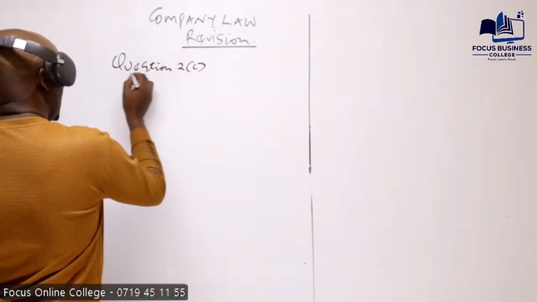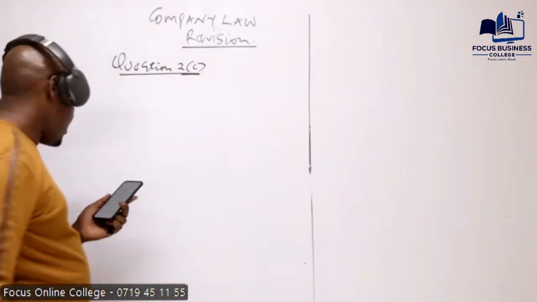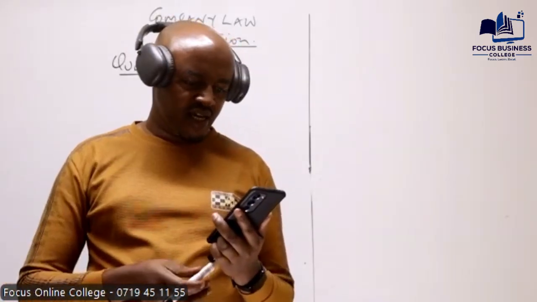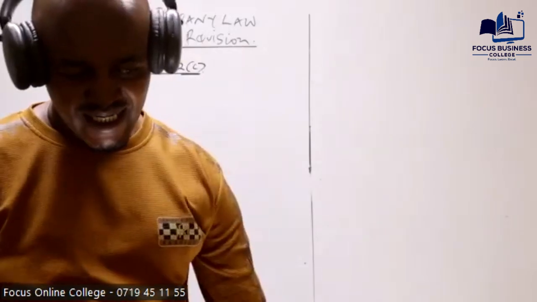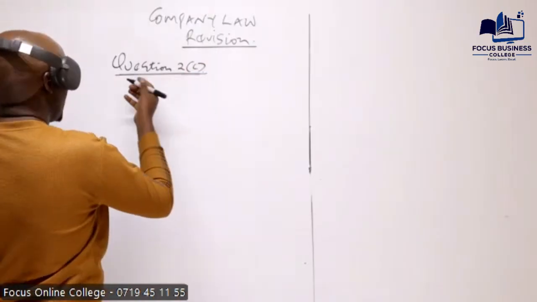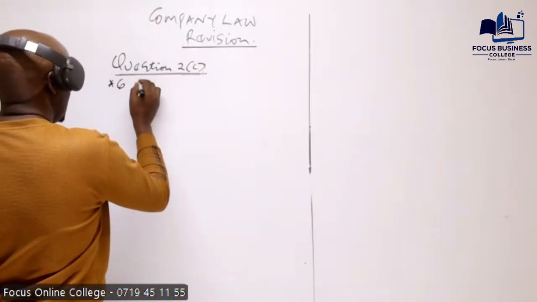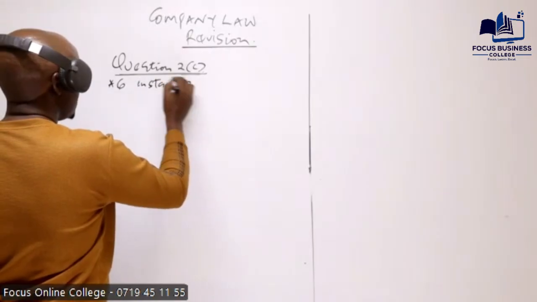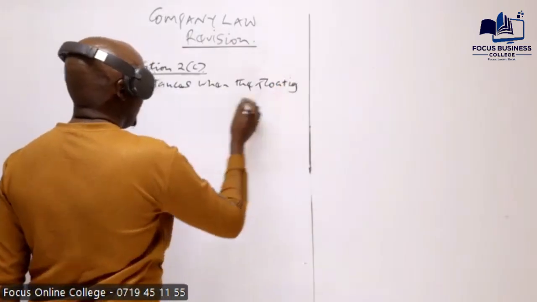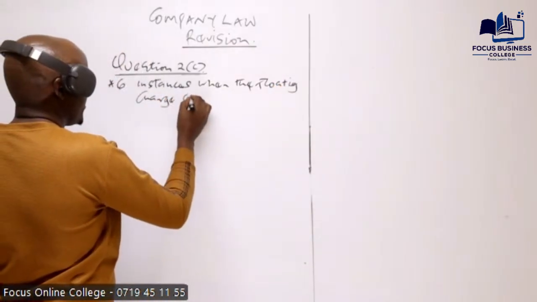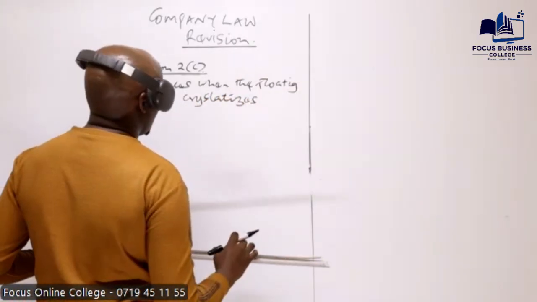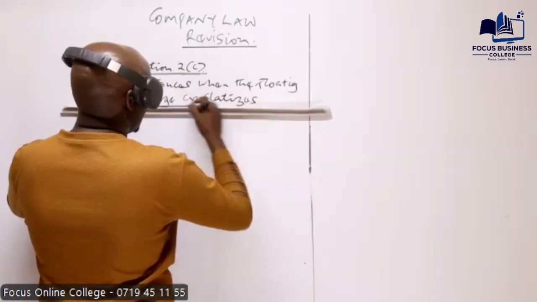Question 2C. The question reads: explain 6 instances, 6 circumstances, when the floating charge crystallizes. Six instances when the floating charge crystallizes.